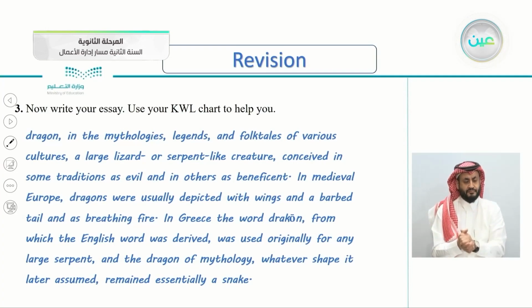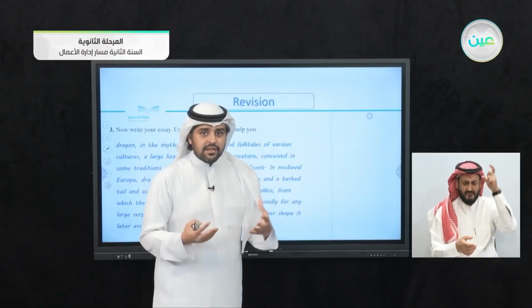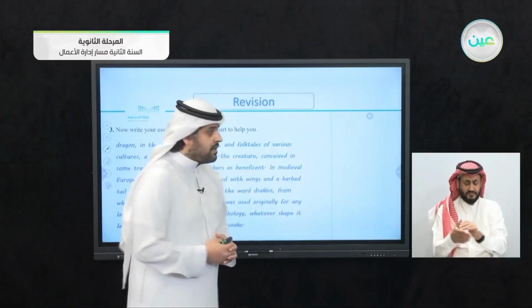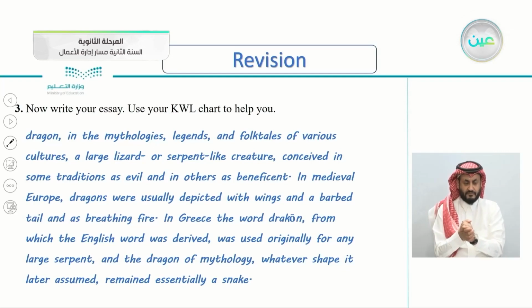Dragon: in the mythologies, legends, and folk tales of various cultures, a large lizard or serpent-like creature conceived in some traditions as evil and in others as beneficent.